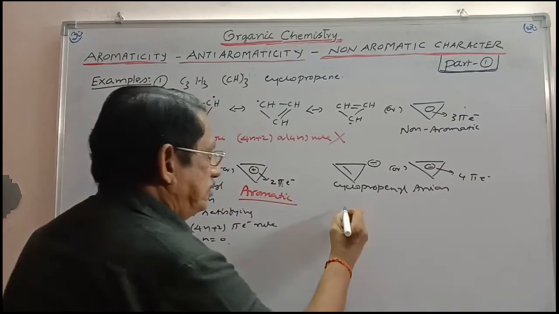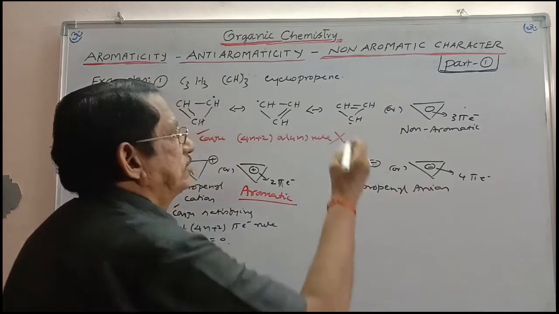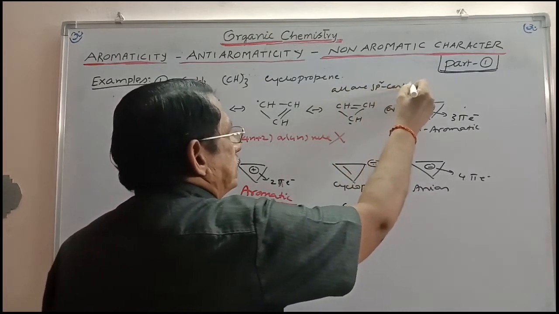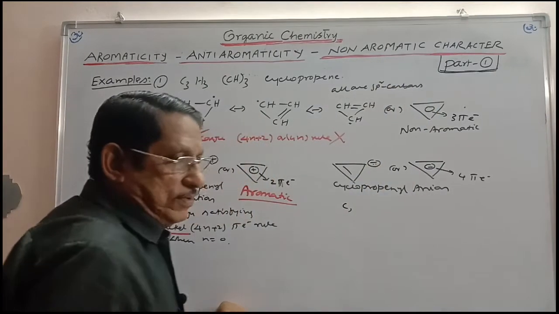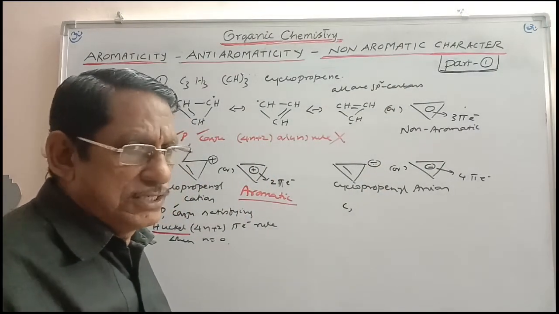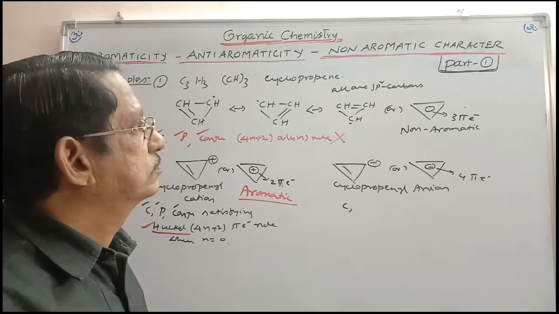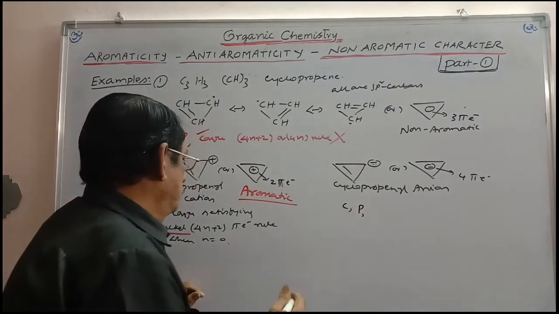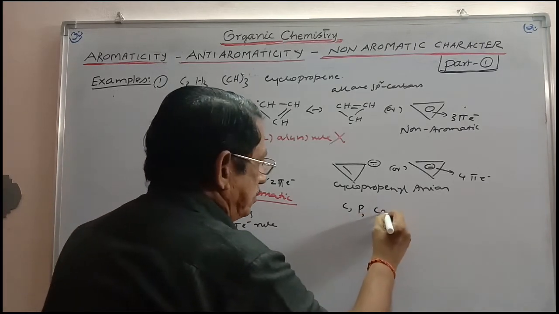Now, is it cyclic? Yes, all are sp2 carbons. If all the carbons in the ring are sp2 carbons, certainly it will be planar. So it is cyclic, it is planar, and at the same time it is a conjugated system.